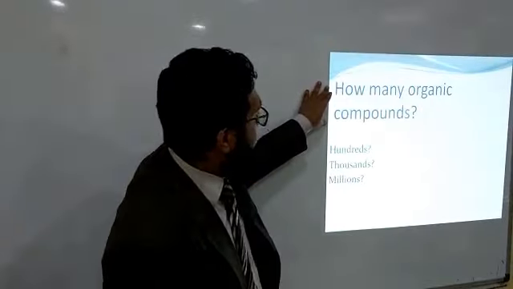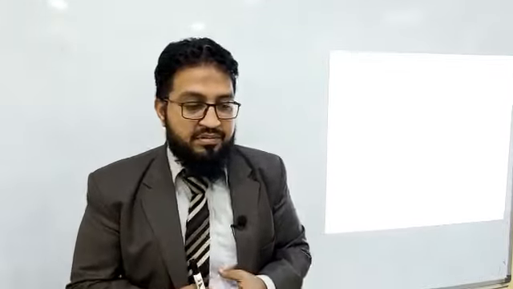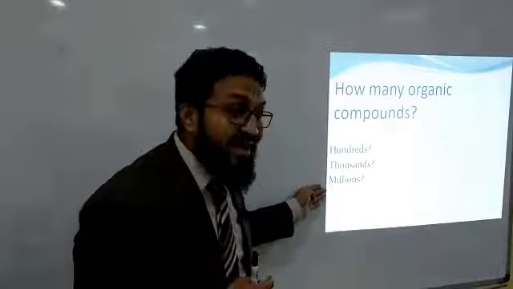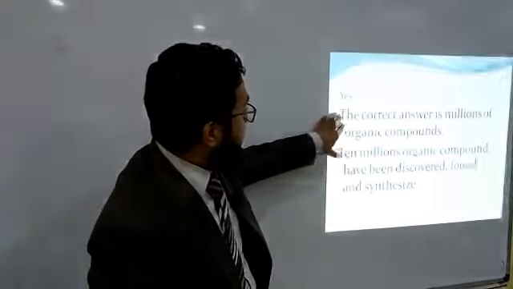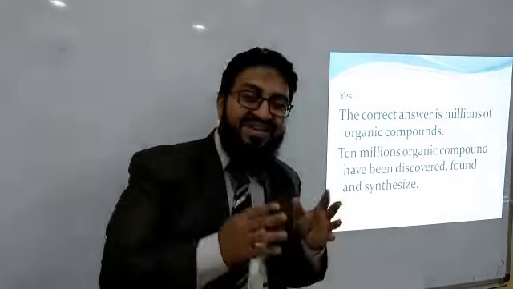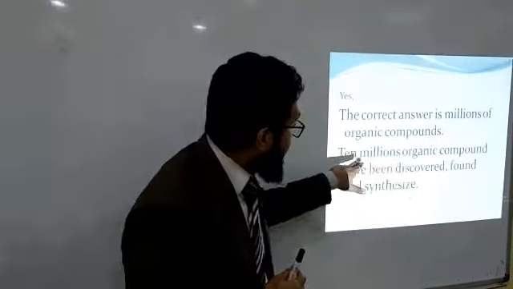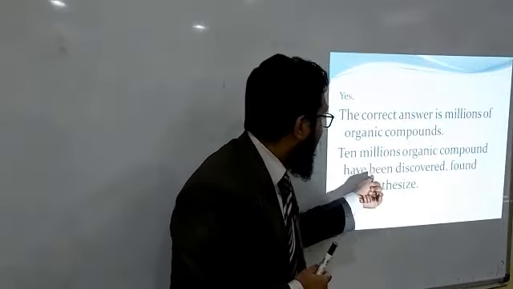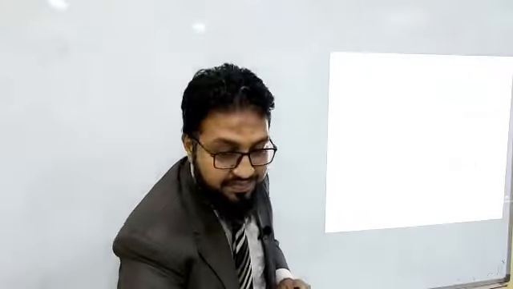How many organic compounds are there? The options: 100, 1000, or millions. Yes my dear, the correct answer is millions of organic compounds. Why is their number so huge? Ten million organic compounds have been discovered, found and synthesized.